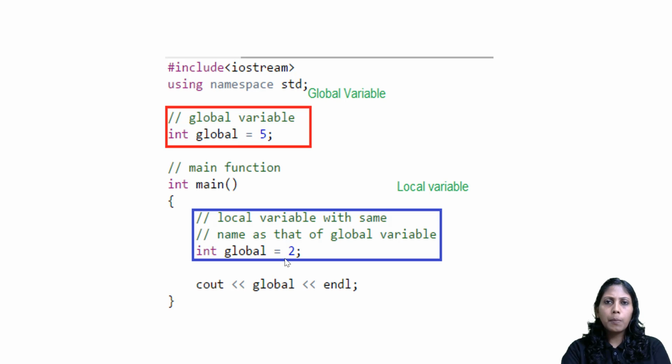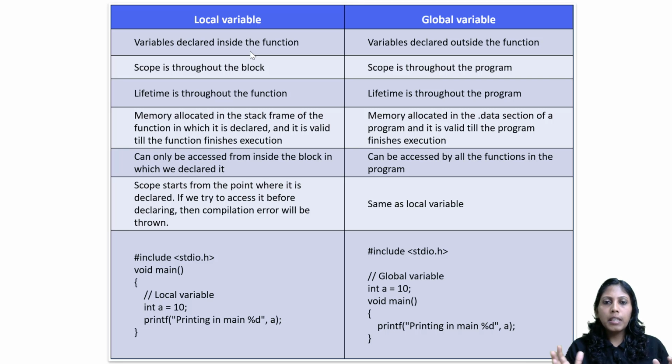And we will be printing the value of the local variable. I'll show you the example, maybe in the Cube IDE. One thing to keep in mind: for the local and global variable, we can even use the same name. I'll show that. We'll try to do some programs so it will be clearer then. For now, we just wanted to see the difference between a local variable and a global variable.